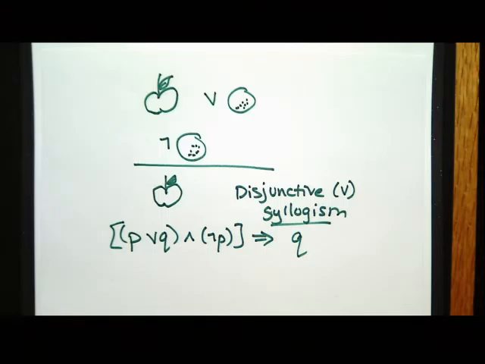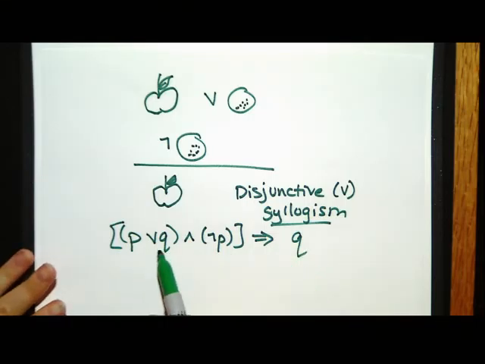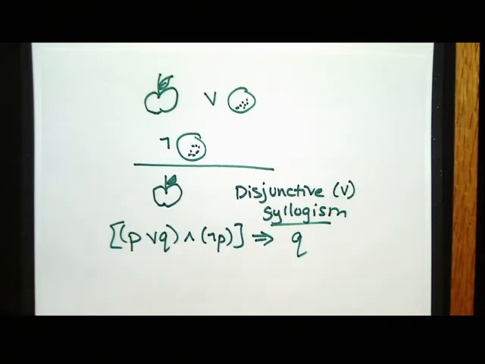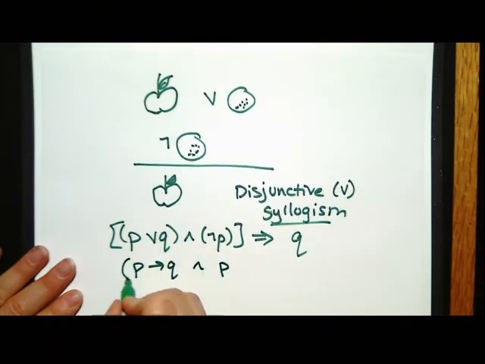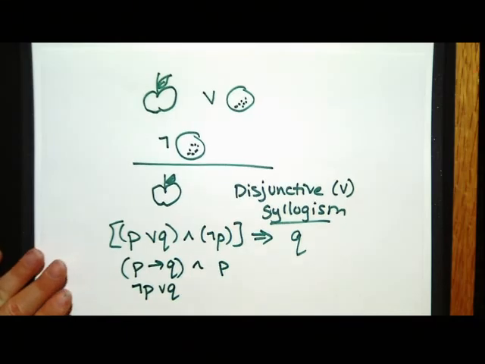And that's good, because you'll probably be able to switch between things in your proofs and get them done quicker. The reason why I ought to remind you of modus ponens is I've got an expression with two things in it, and another that cancels out one of the terms and gets one of those. So this is basically the same thing as modus ponens, because in modus ponens I have P implies Q, and we know P. It's not exactly the same, but P implies Q is logically equivalent to not P or Q, right? So P happens to be the opposite of the one that's the hypothesis. So disjunctive syllogism and modus ponens are doing the same thing.